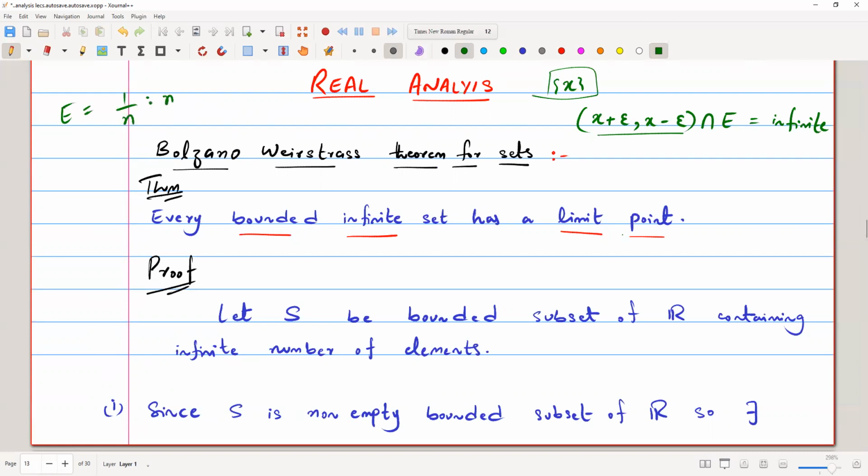We can take any element in this set and check whether the intersection of (x minus epsilon, x plus epsilon) with the set itself is infinite or not. This condition should hold for a limit point. So that's the definition of the limit point.